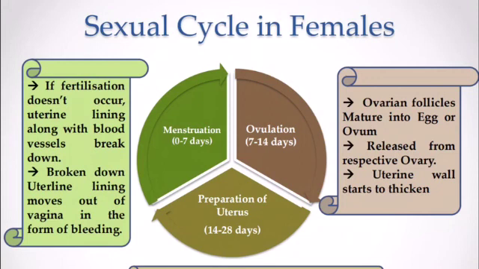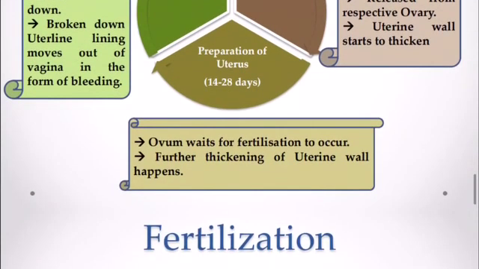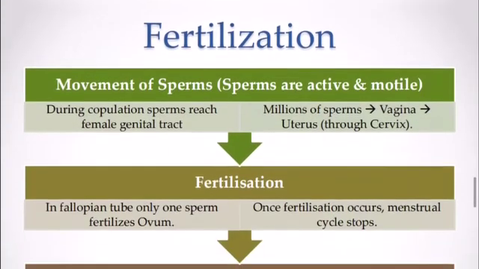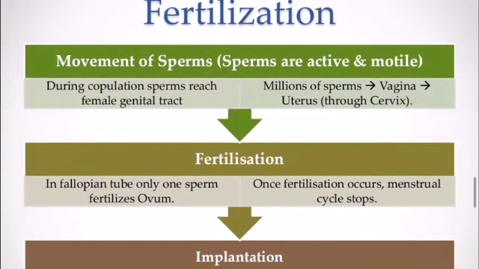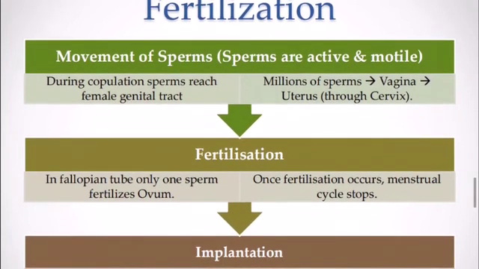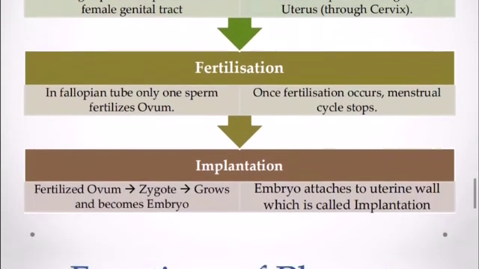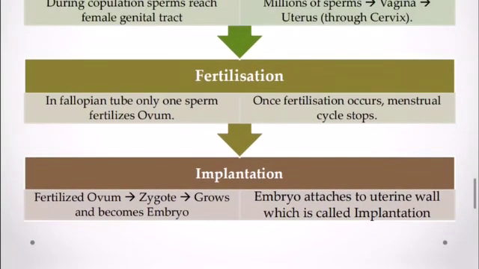Okay. Next we talk further. Now he is saying one more point is there. The ovum waits for fertilization to occur, and further thickening of the uterine wall happens. So this I have told you. Now fertilization. In fertilization, he is saying there is movement of sperm. Sperms are active and motile. During copulation, sperm reach the female genital tract, and during fertilization in the fallopian tube, only one sperm fertilizes the ovum.